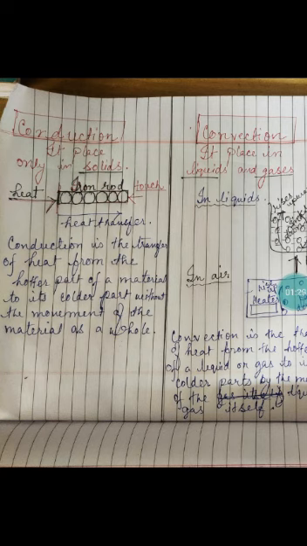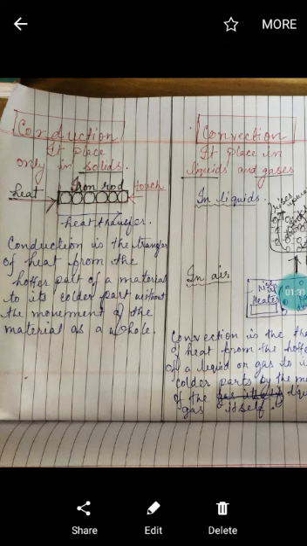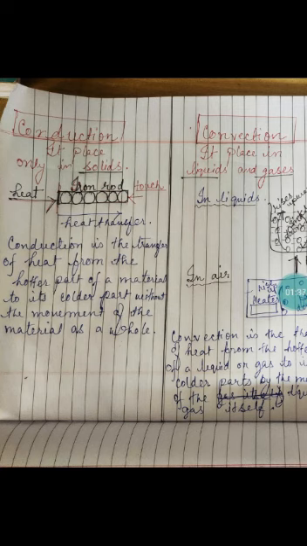By this it will transfer the vibration to the next molecule, and by this the process will go on. So when you touch the free end of the iron rod, after some time you can feel the burning sensation.